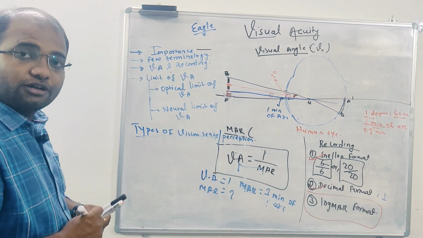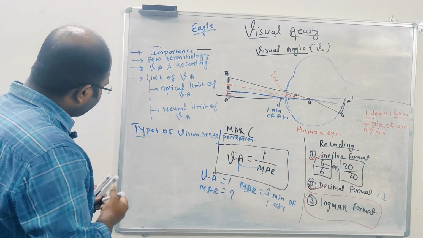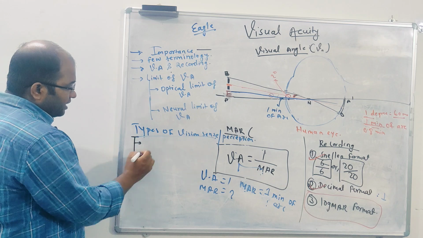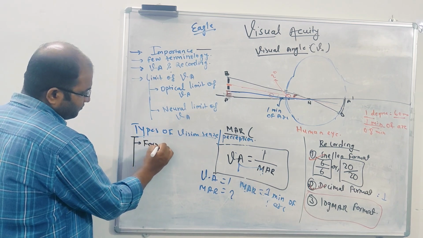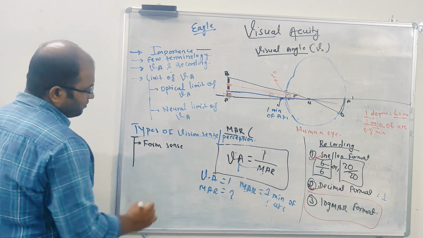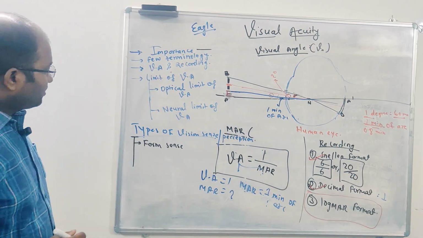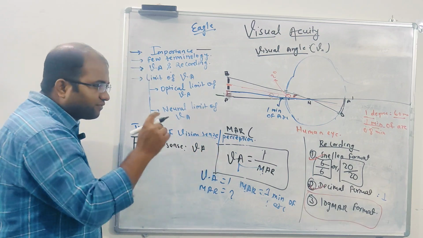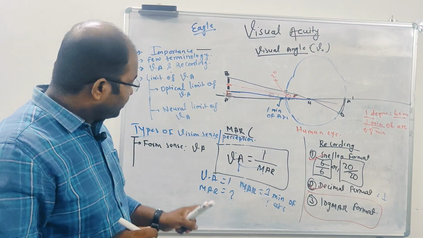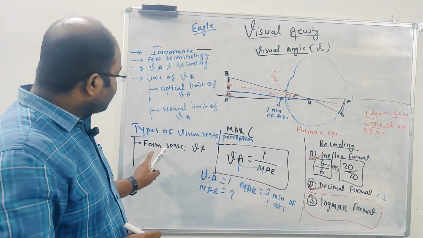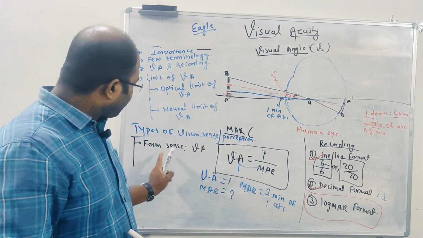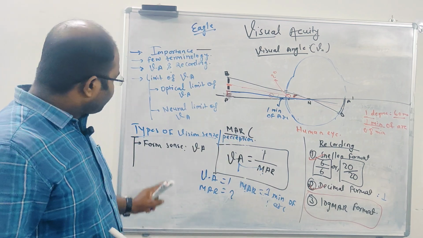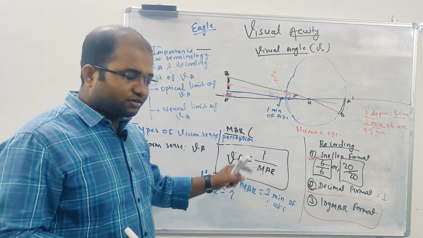If it is asked, first we have form sense. When you are able to find the details of any structure, that is called visual acuity. So another way of defining visual acuity is that it is one type of form sense visual perception.